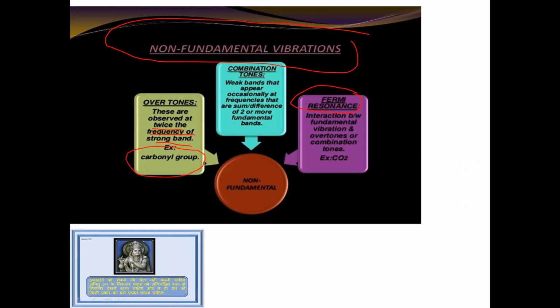Combination tones are a type of weak bands that appear occasionally at frequencies that are the sum or difference of two or more fundamental bands. The remaining one is Fermi resonance, which can be defined as the interaction between a fundamental vibration and overtones or combination bands. The best example is CO2.